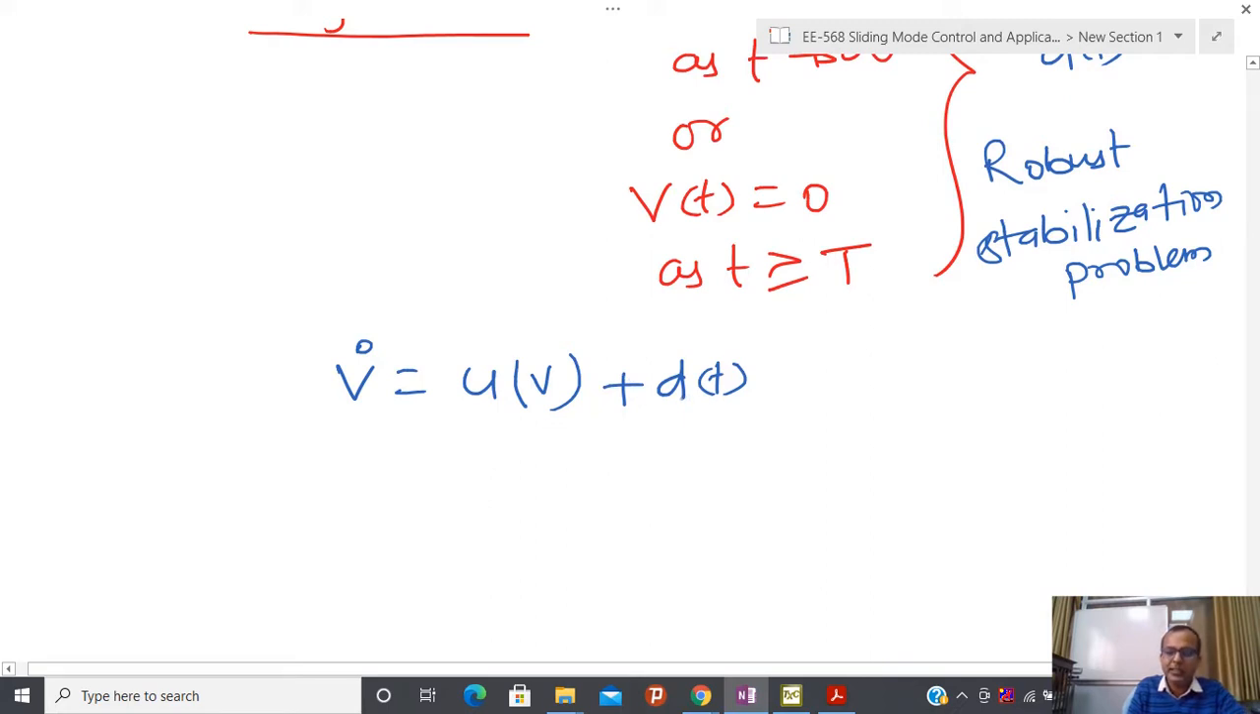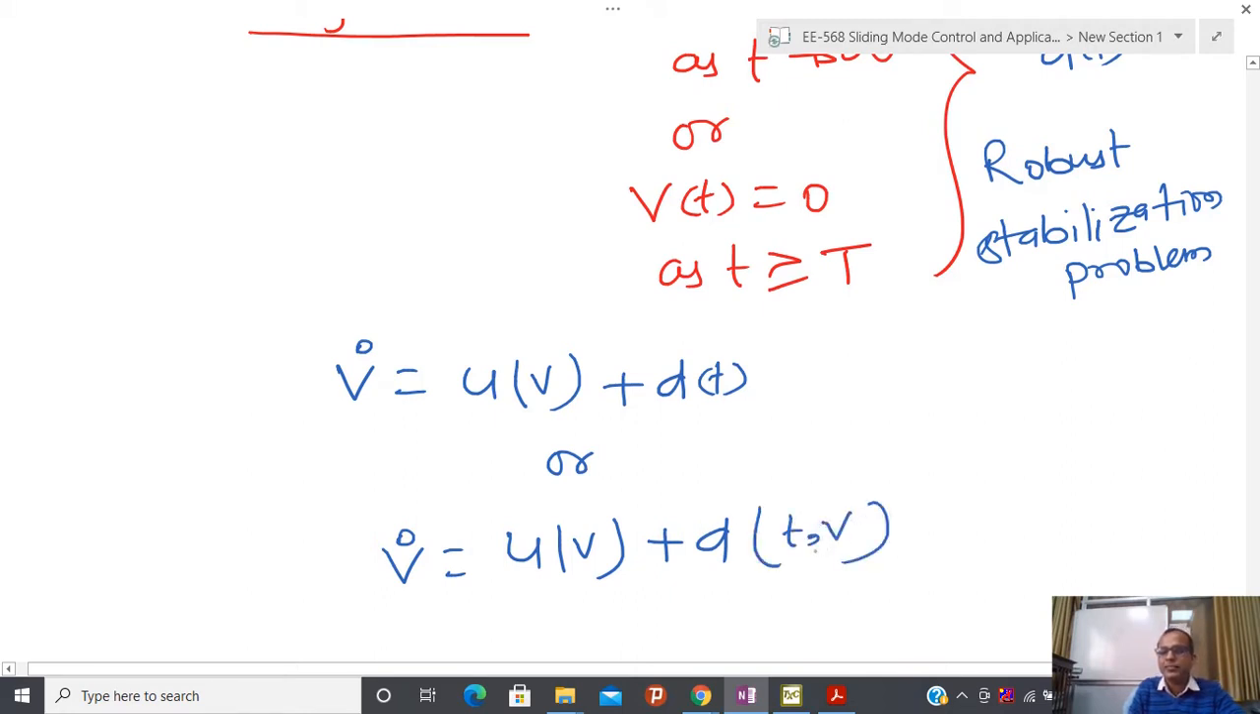That is the meaning. Now I have three different categories. It might be possible that d(t) has this kind of behavior. Sometimes, for more proper generalization, people assume that this d(t) is also a function of v. It means that people also write d(t, v). So this uncertain term is a function of t as well as v.